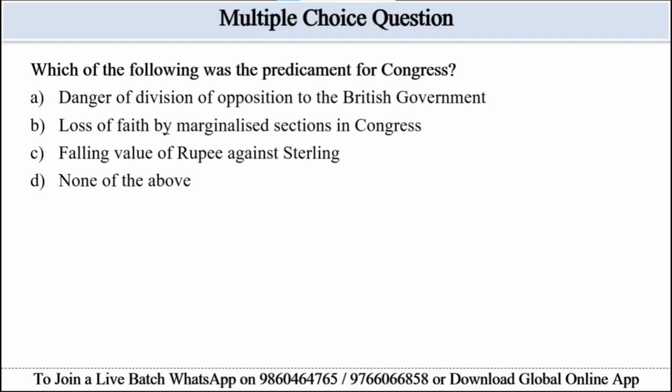Student, the passage states Congress feared alienating industrialists and dividing anti-imperial forces. Hence, we can eliminate some options from this question. Option B can be eliminated, which is loss of faith by marginalized sections in the Congress. It is not mentioned in the passage. Option C, failing value of the rupee against sterling, is also not mentioned here. Option D can be eliminated because option A will be the correct answer here. It says danger of a division of opposition to the British government. It matches the passage. Hence, option A will be the correct answer here.